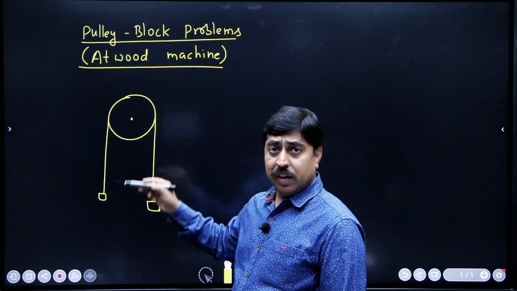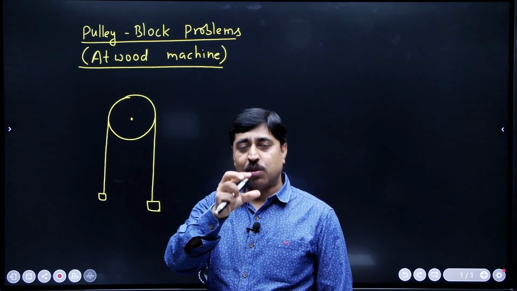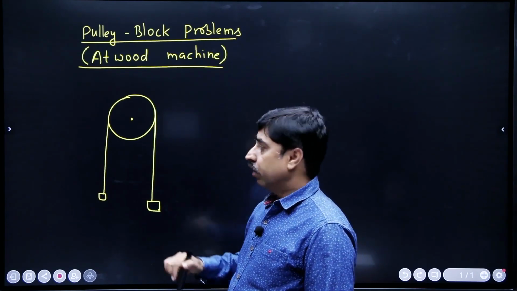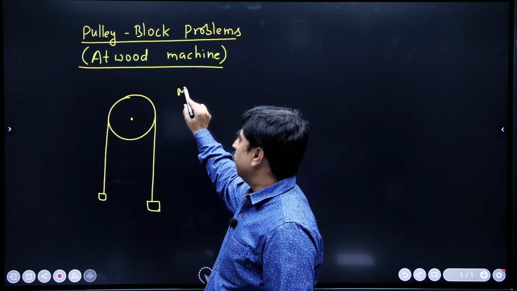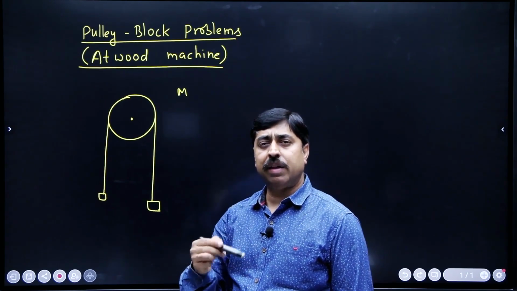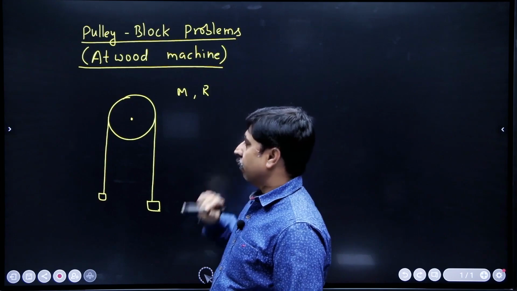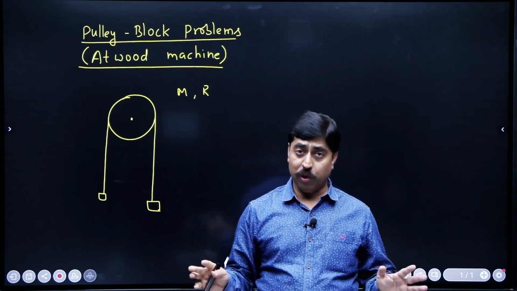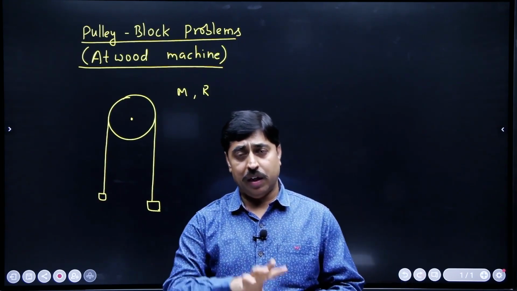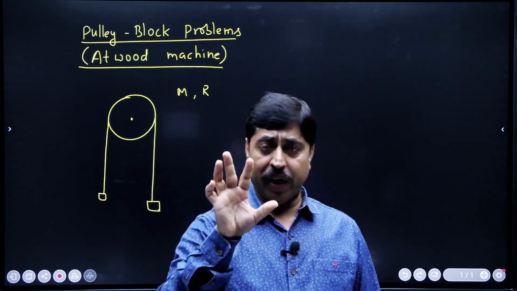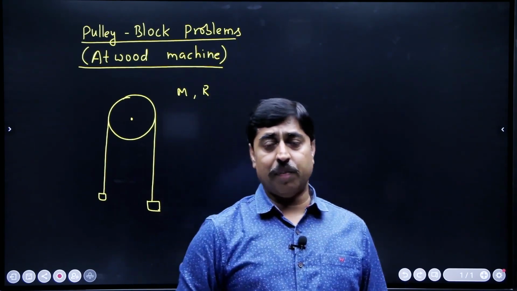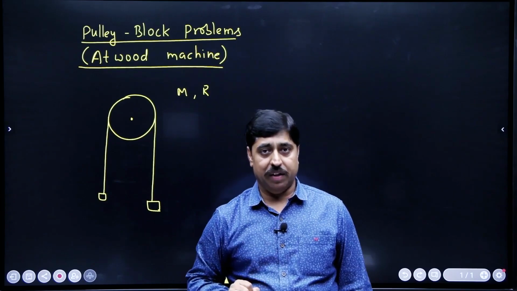Now I will assume that this pulley has got some mass. This pulley has got some mass m, and let us say it is a disc or a cylinder having radius r. That means it is not a massless pulley, it is not a light pulley, it is a pulley having some finite amount of mass in it. That means it has got some inertia in it.